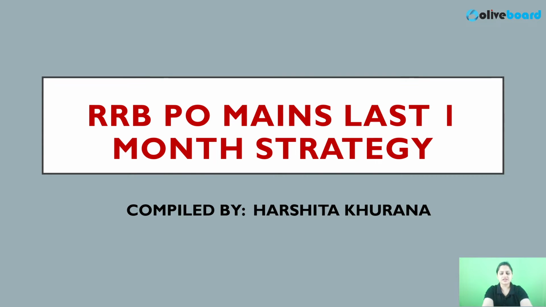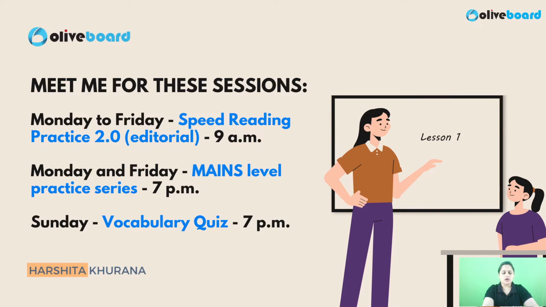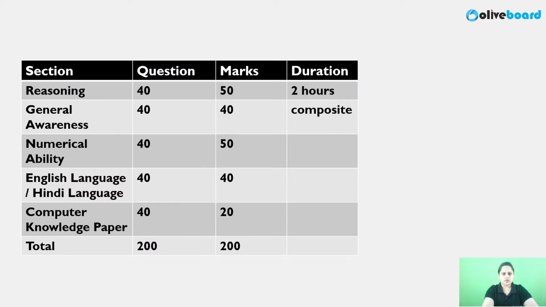Now the first thing, guys, is the last 1 month, because of course end of September you have the RRB PO Mains exam. Now this is your pattern. First I will talk about the paper pattern. You all know you have a choice, right? English or Hindi language, any one you can select. When you're preparing for or giving other exams, you do not have a choice between English and Hindi. Probably you are doing English for other exams also, right? So it is easy if you select English.